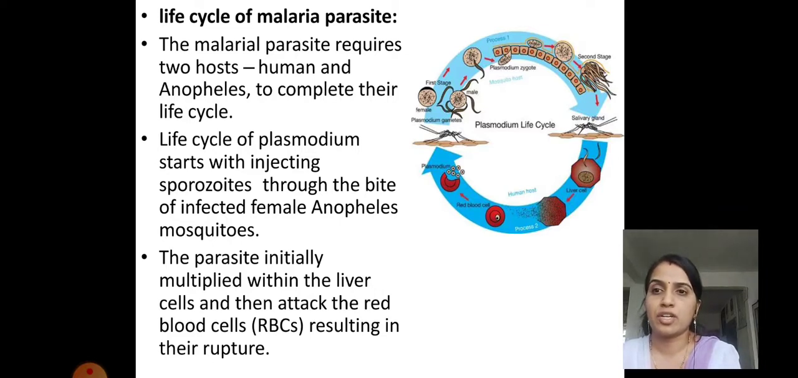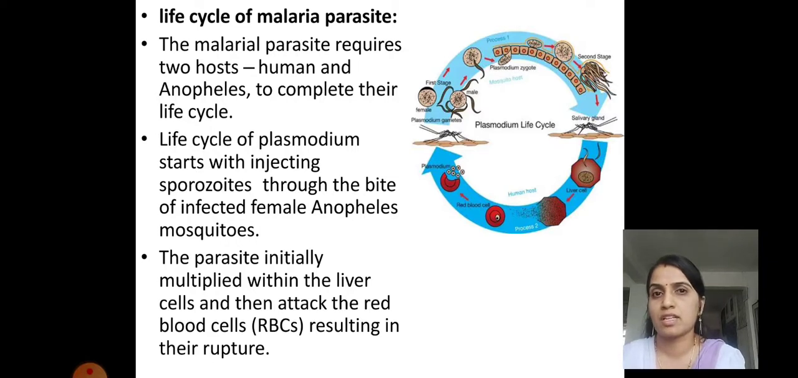The parasite initially multiplies within the liver cells and then attacks the red blood cells, resulting in rupturing of RBCs. So this is how their mode of action starts. Once they enter the human body, they directly attack the liver cells. They start damaging them, causing damage to the cells of the liver. Then they enter the blood. Inside the blood, RBCs are ruptured.